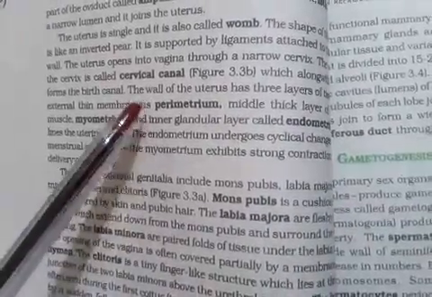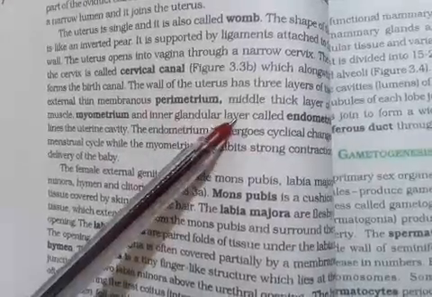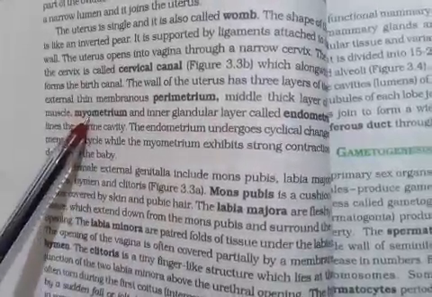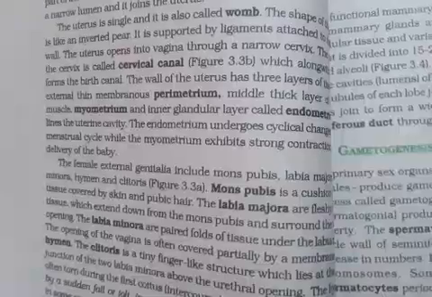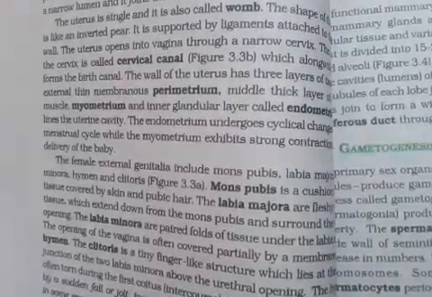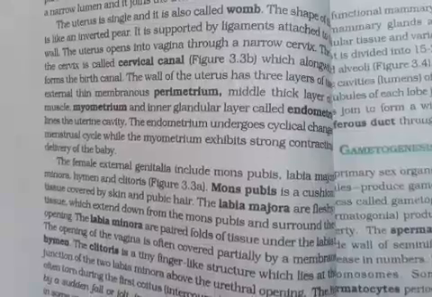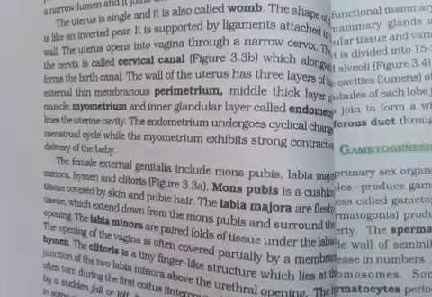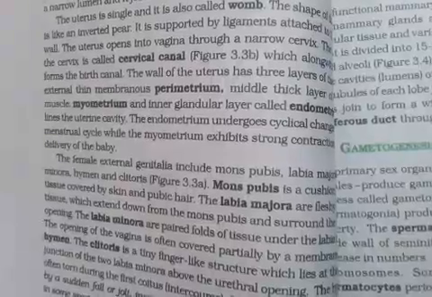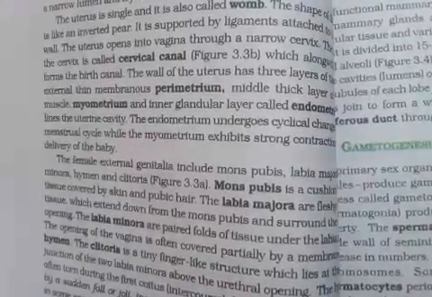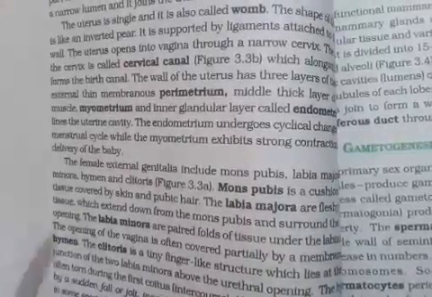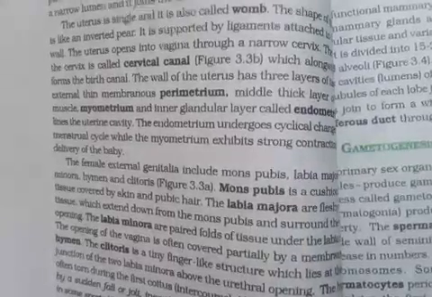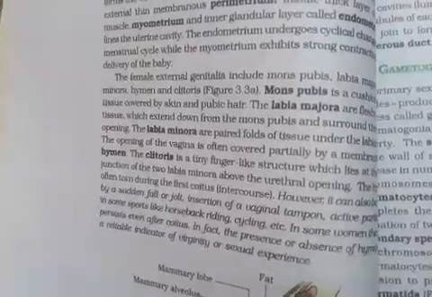The outermost and thinner layer is said to be the perimetrium. The inner muscular thick layer is said to be the myometrium, and the inner glandular layer is said to be the endometrium. During the menstrual cycle, the cyclic changes of bleeding and the increase in blood vessel concentration occur in the endometrium, while during delivery, the contraction of the uterus which leads to labor pain is caused by the myometrium. So these are very important. For the birth, myometrium is necessary, and for the menstrual flow, endometrium is necessary.